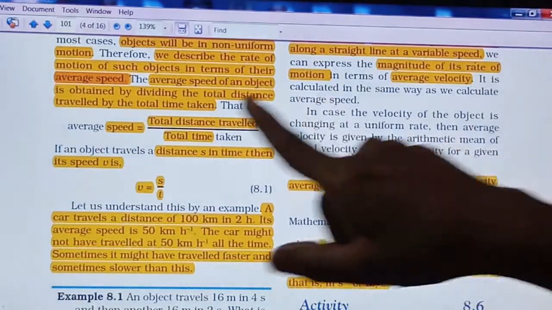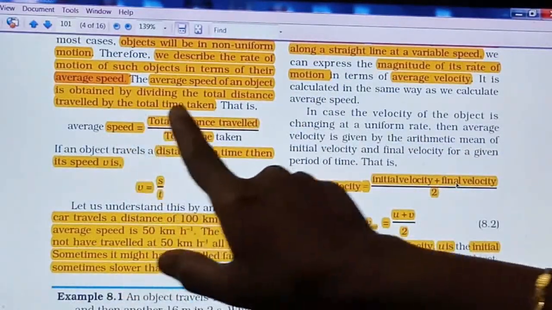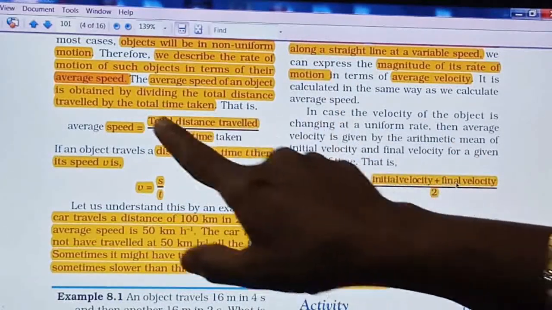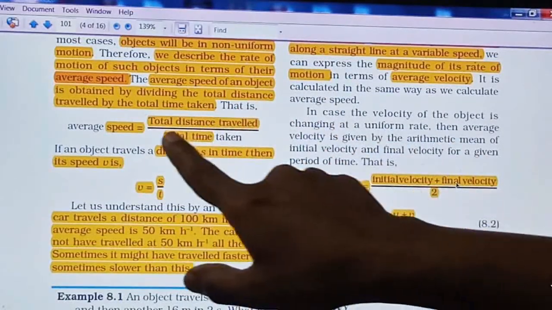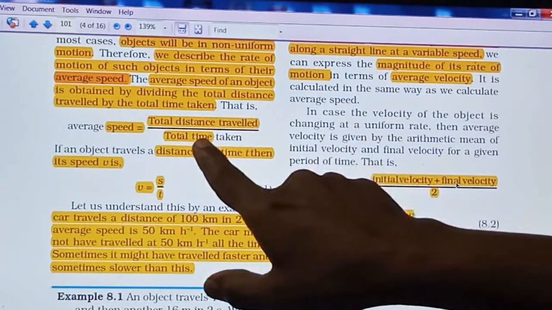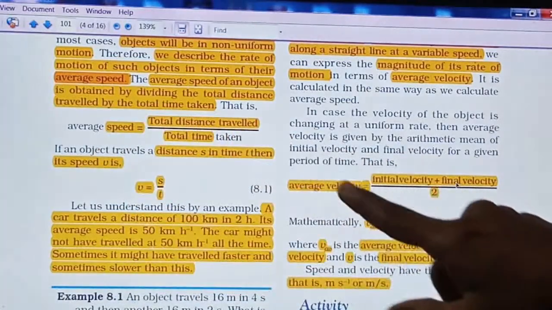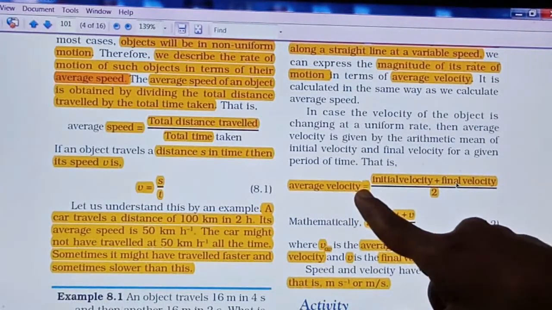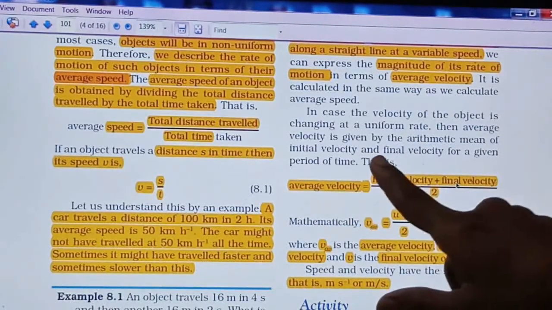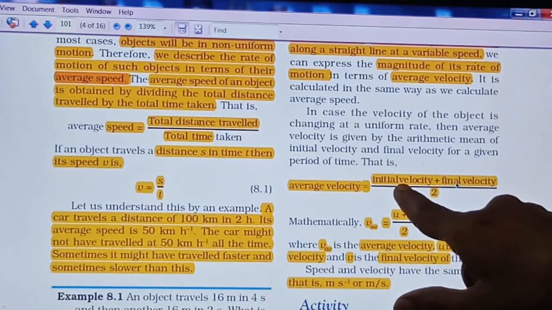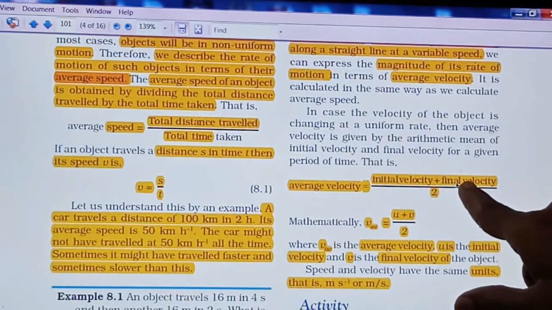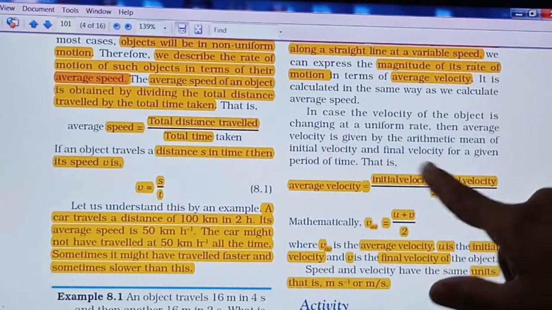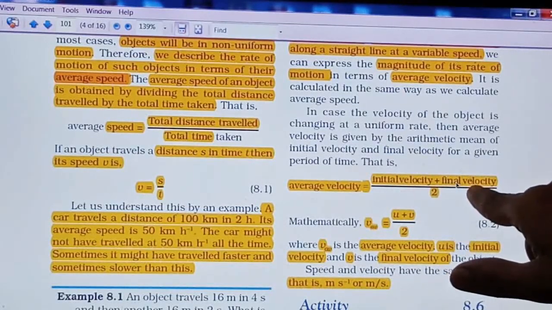As we are talking about the average speed, all distances are added together, and all times are added together, to get the average speed. Like that, here we get the average velocity when we add the initial velocity of an object and the final velocity of an object, because the velocity may change, right, in the beginning and at the end.